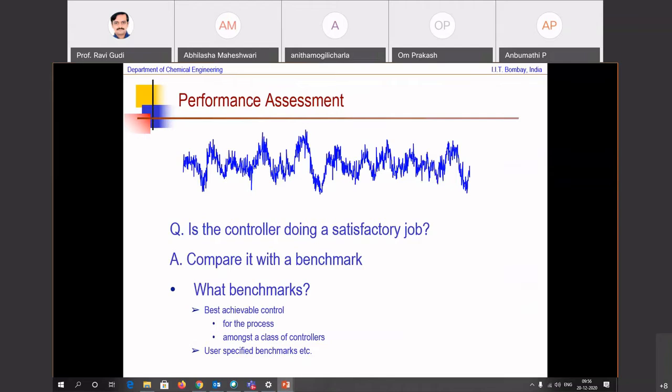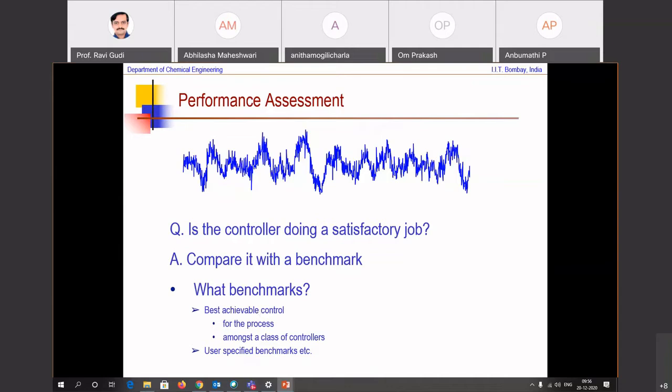So what you want to be able to do is look at what is the best achievable control. One is best seen performance. But how do you know you cannot exceed that? You can actually exceed that performance. So then the best achievable performance must be theoretical. Theoretical based on what? Based on the controller itself and the plant dynamics.